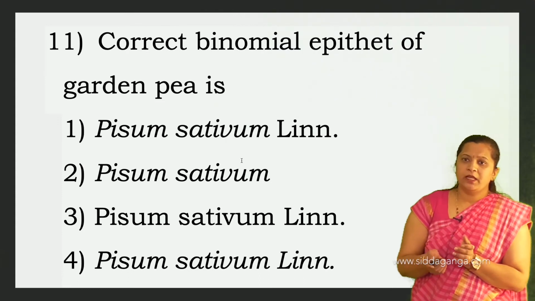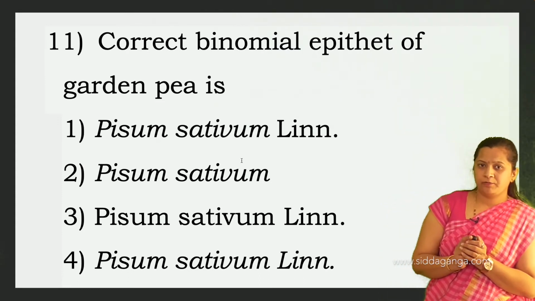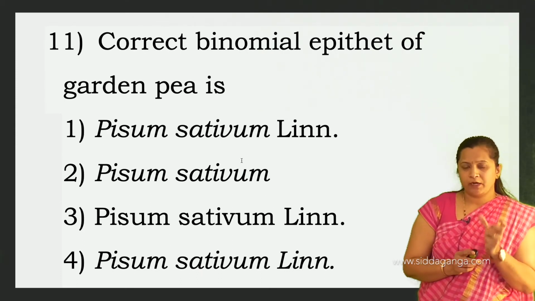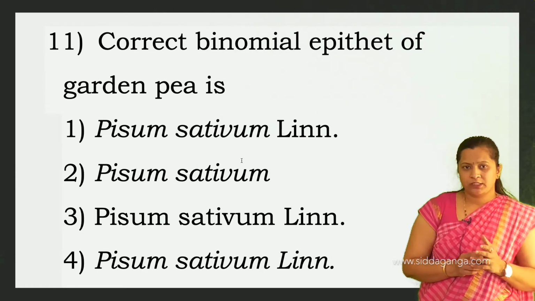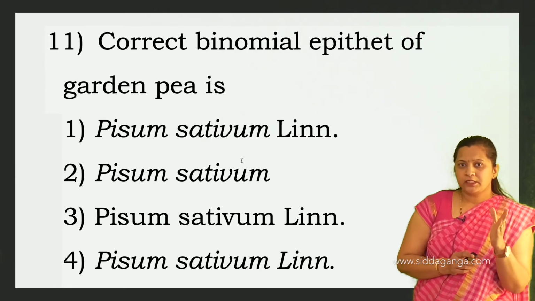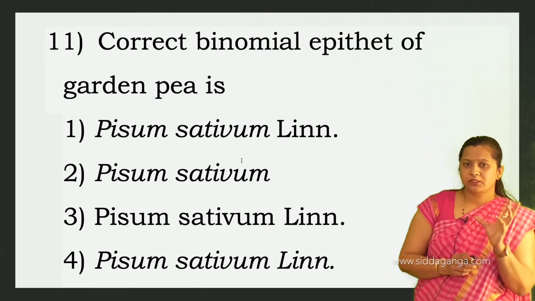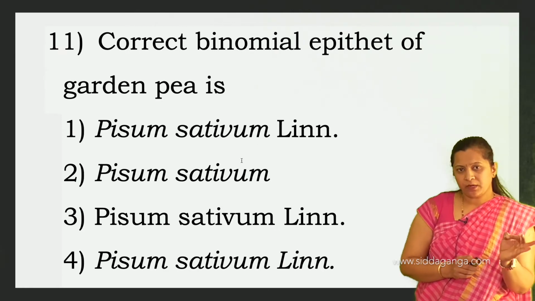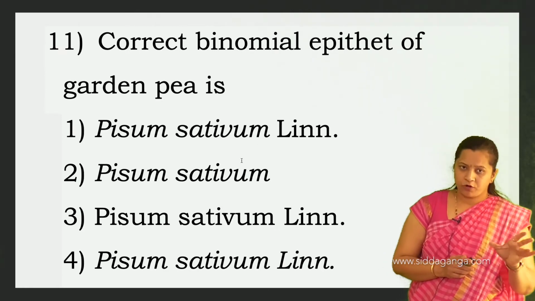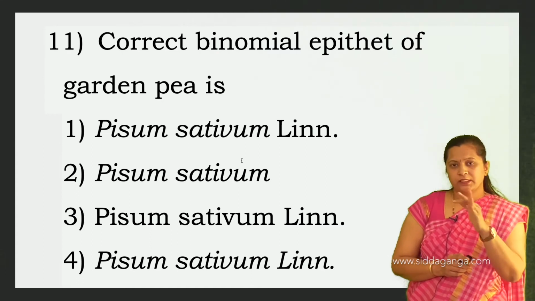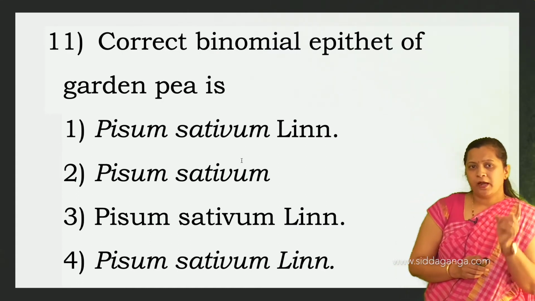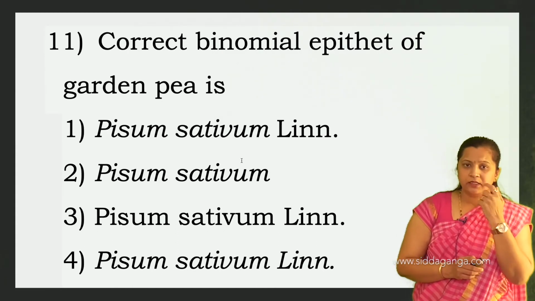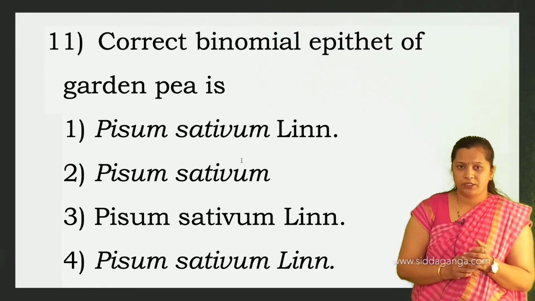A correct binomial epithet of a garden pea. What is the scientific name of garden pea? Pisum sativum. So you already know the rules of binomial nomenclature. Let us recall it once again. The binomial epithet should consist of two components, two names. The first is the generic name and the second one is the specific epithet. The generic name should always start with a capital letter, whereas the specific epithet should start with a small letter.